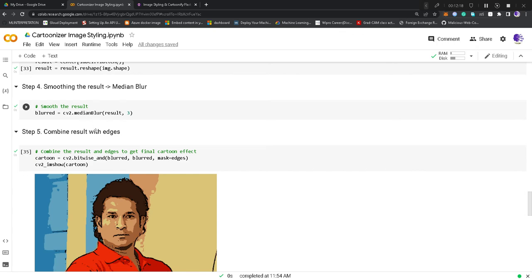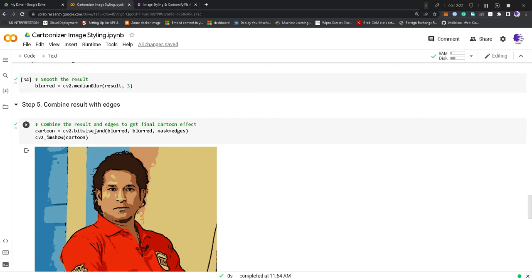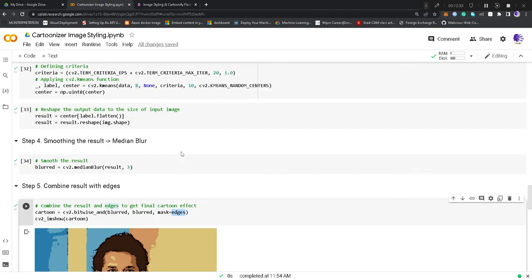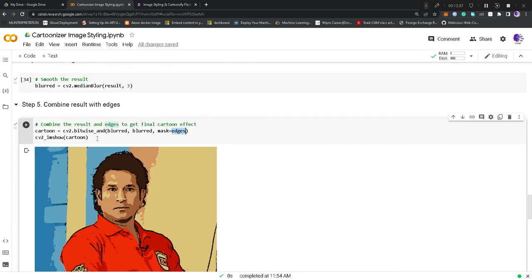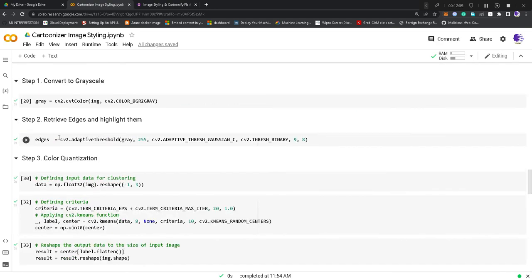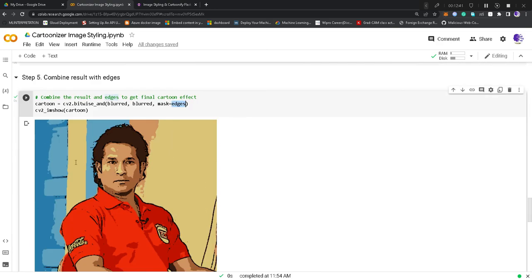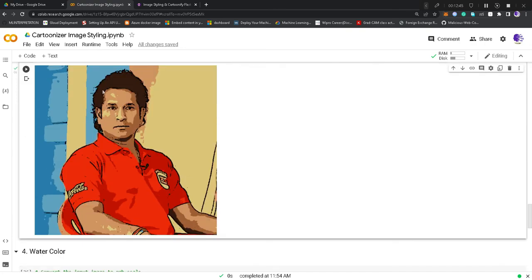After blurring it, we have to combine all the results. For this, we are applying the bitwise AND operation, which is defined under cv2. So we are passing blurred, comma, blurred, and in the mask we are supplying the edges which we have created in the adaptive threshold step. Now you can see that when we do bitwise AND, it converts the image into a proper cartoon effect.